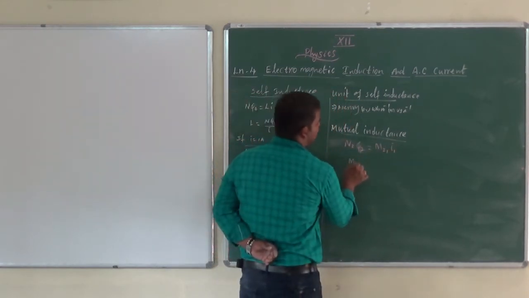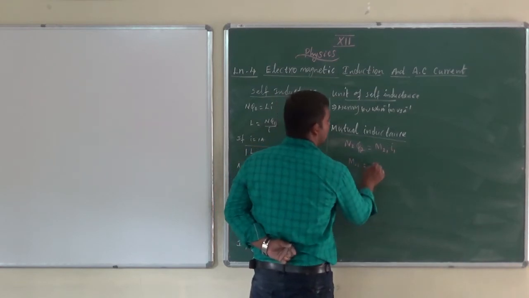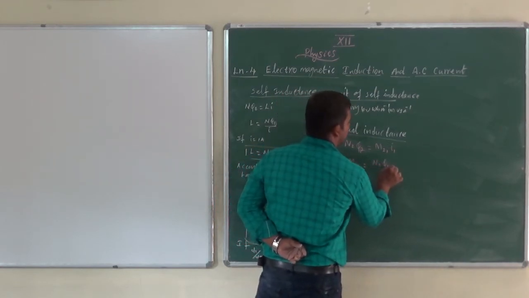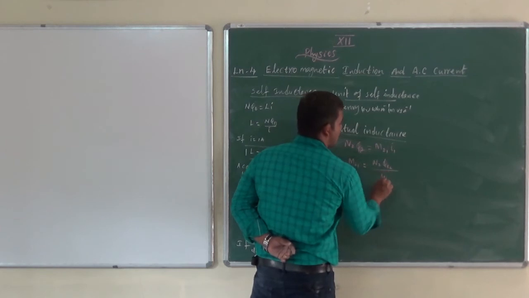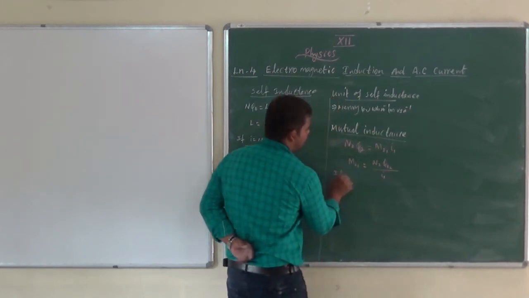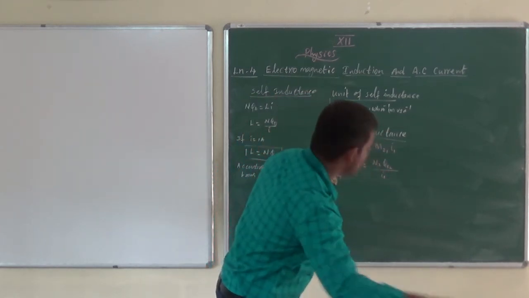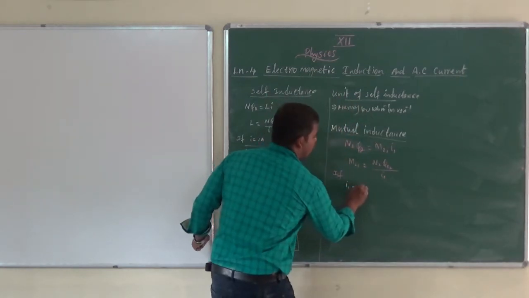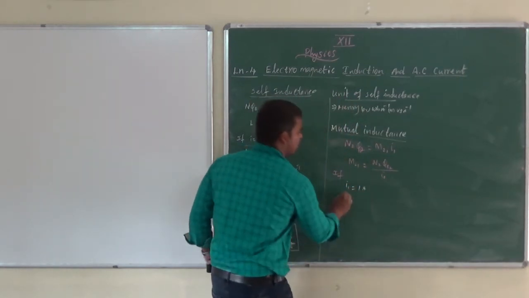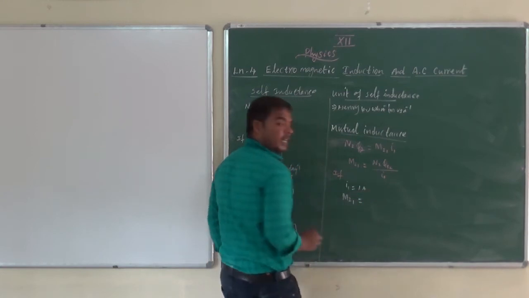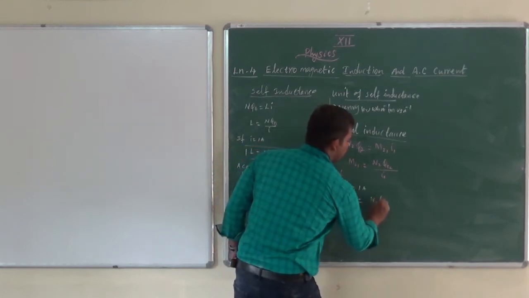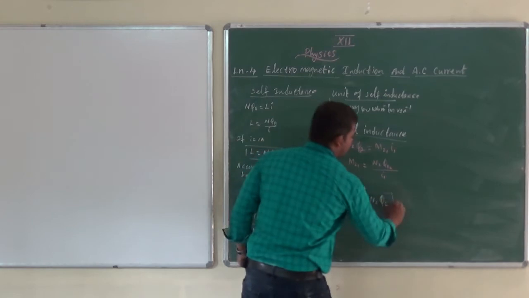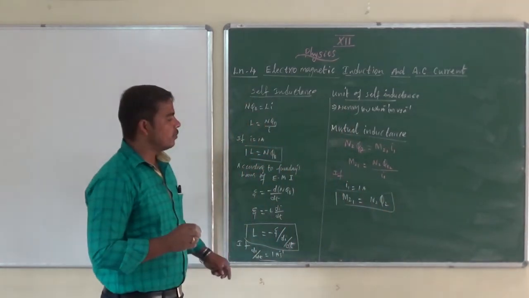Then coefficient of mutual inductance M21 equal to N2 φ_B2 by I1. If I1 equal to 1 ampere, we get the definition of mutual inductance. Use this equation, you can use it with the definition of mutual inductance.